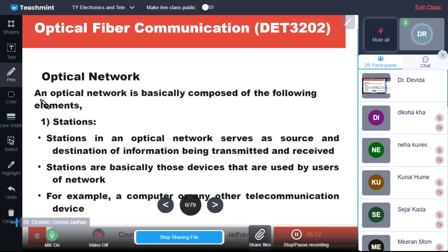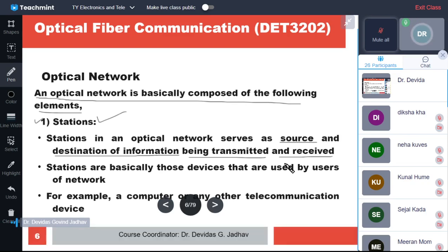So, optical network is basically composed of elements like stations. Stations in an optical network serve as the source and the destination of information being transmitted and received. The stations are nothing but the information sources and information receivers.